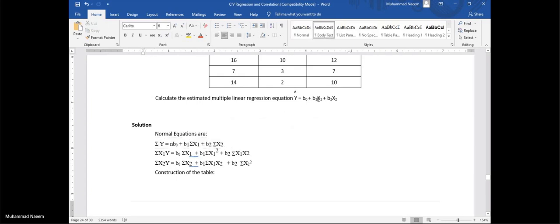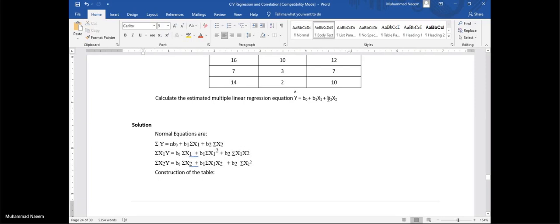As the second constant is a coefficient of x1, first multiply your given equation by x1. We will have x1y, b0 x1, b1 x1 square, b2 x1 x2. Then apply sigma. We will get the second normal equation.